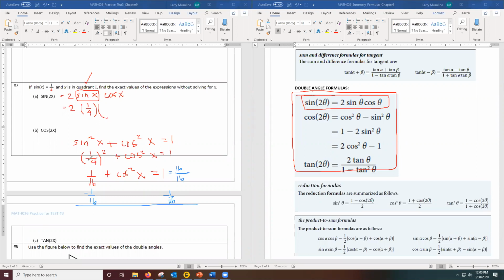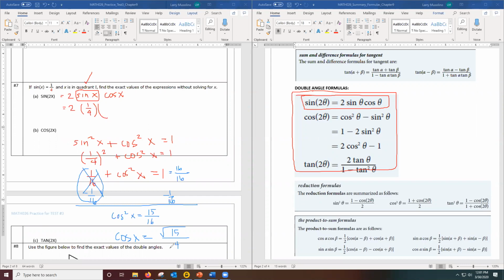Okay, now let me do the subtraction. Of course, that part cancels out. It looks like I'm left with cosine squared equals 15/16. I'm going to take the square root of both sides. When I take the square root of both sides, I'm left with the square root of 15 over 4. The reason I'm putting a 4 on the bottom is when I took the square root of 16 in the denominator, that left me with just 4.